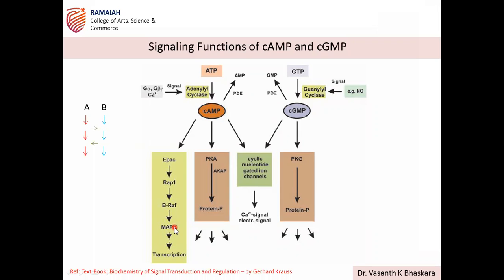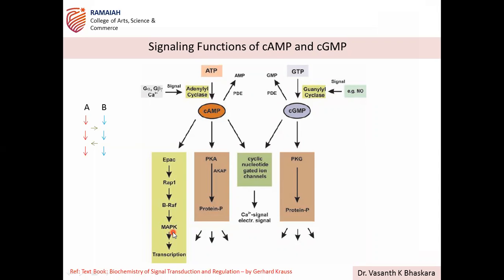The same kinases afterwards they renamed as mitogen activated protein kinases. What is a mitogen? A mitogen is a growth factor which is responsible for mitogenesis, cell division. So MAP kinases were initially found to be very important, having a role in cell proliferation, cell division, cell growth. Understood? So that way, MAP kinases form the central pathways of signal transduction in the cell, and these MAP kinases have different types of isoforms.